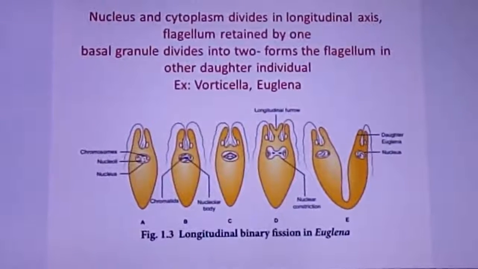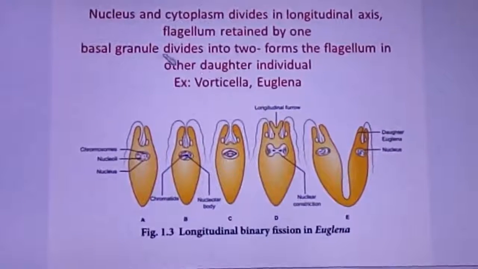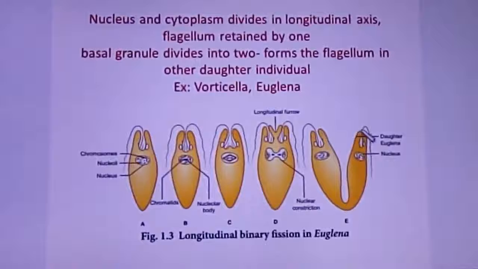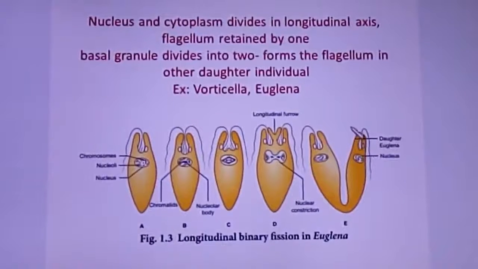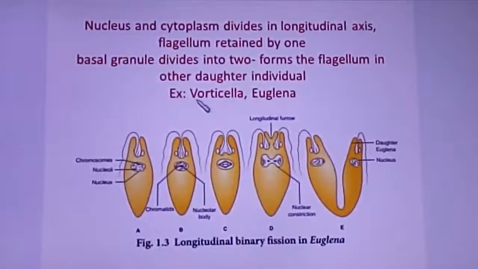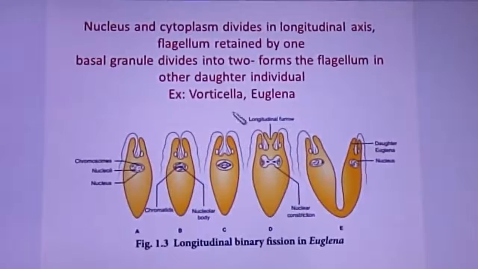The basal granule divides into two and forms the flagellum in the other daughter individual. So one retains the original, the other develops it from the basal granule. This type of longitudinal binary fission is clearly seen in Vorticella and Euglena.